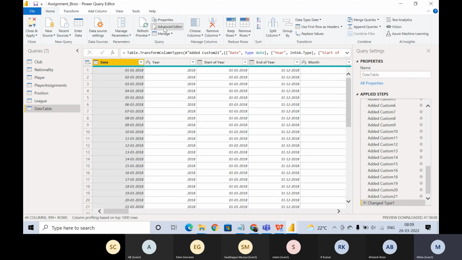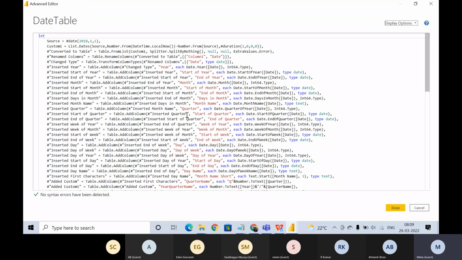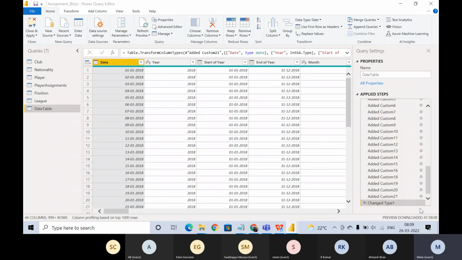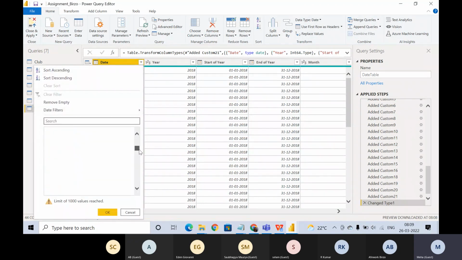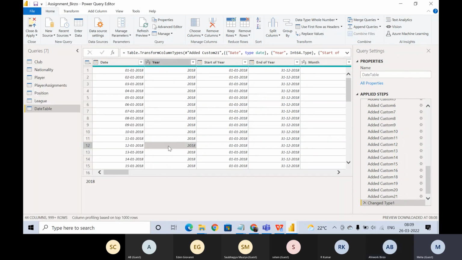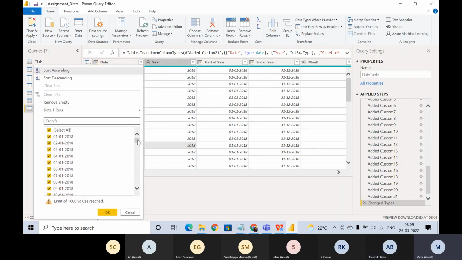Now again, we will go to advanced editor. Now what does it mean? Source is date 2018-11, right? So 2018-11 means that under the date column, it will keep dates starting from 2018, and I don't know till where, and we don't have any value prior to that.